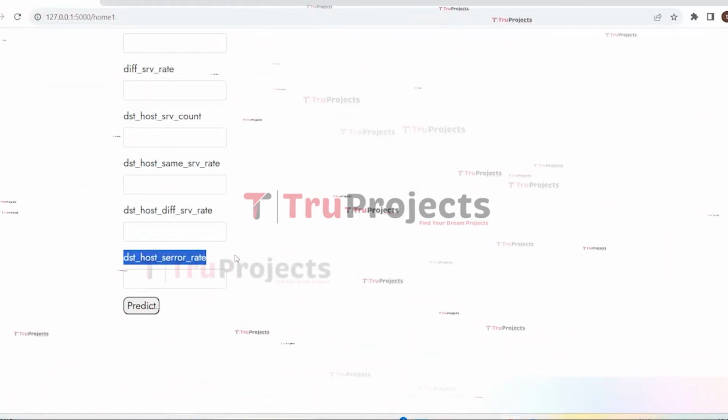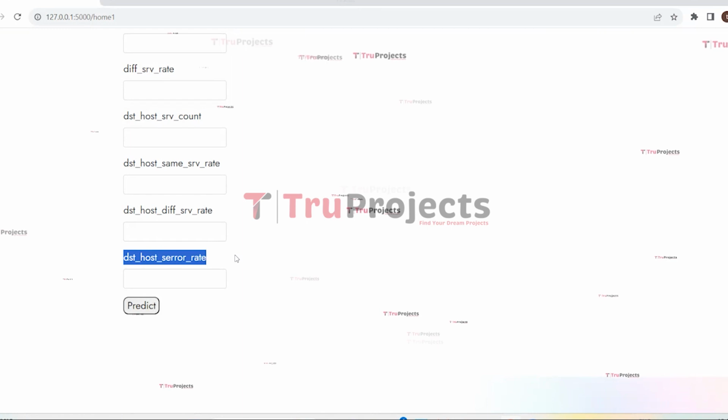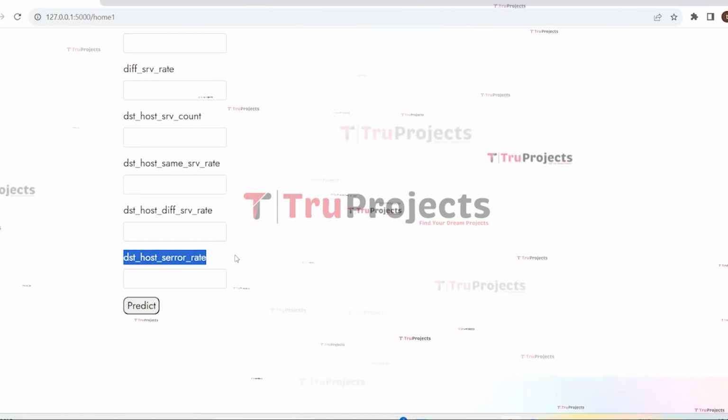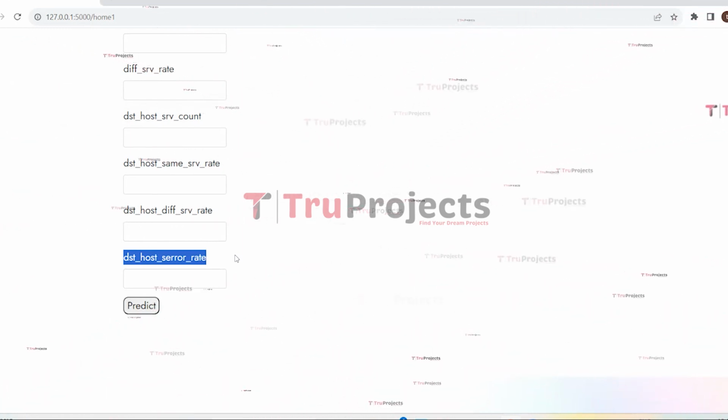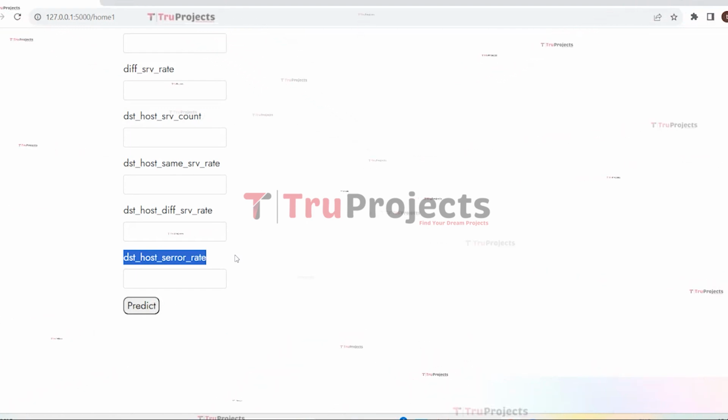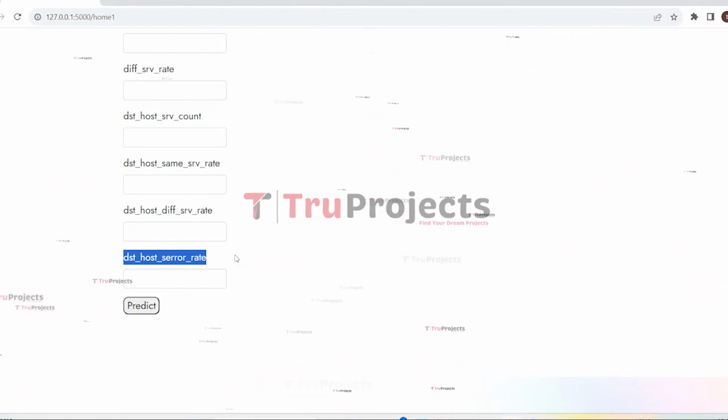Destination host server error rate. It is the ratio of connections that have SYN errors to the total number of connections to the destination host. Now we will enter all these parameters step by step.